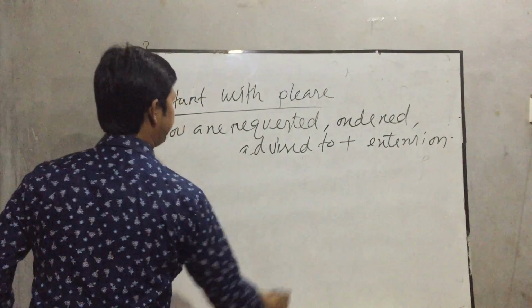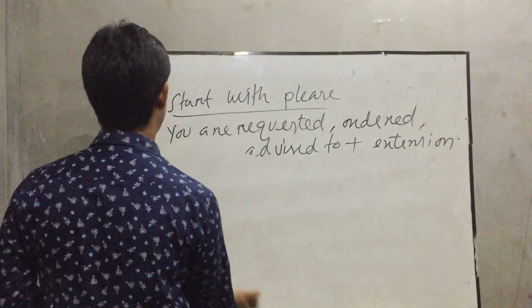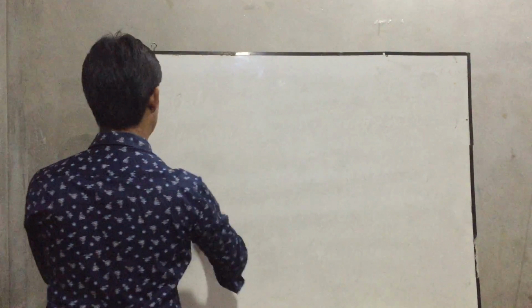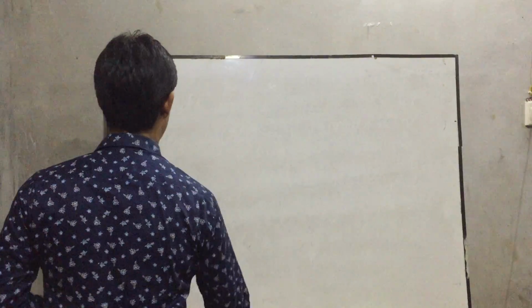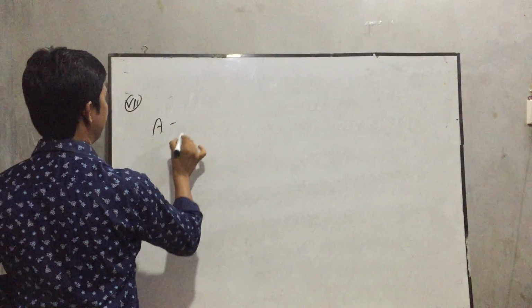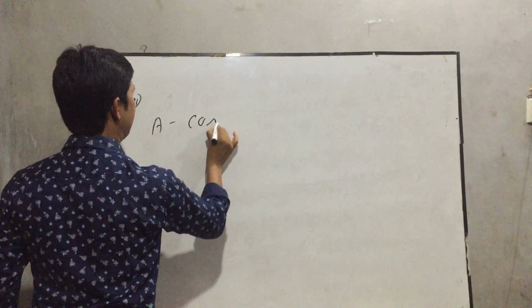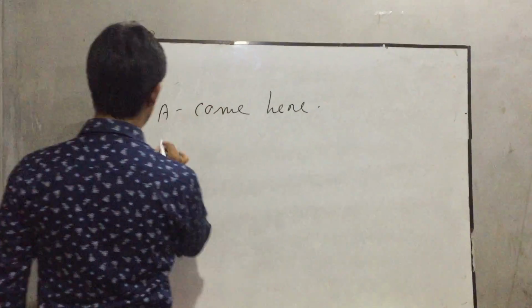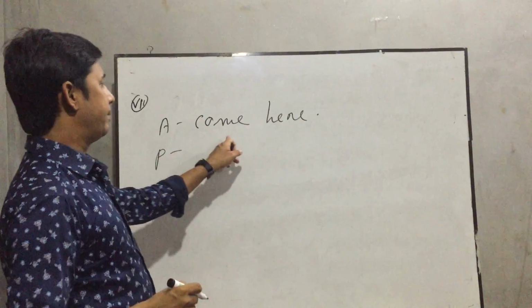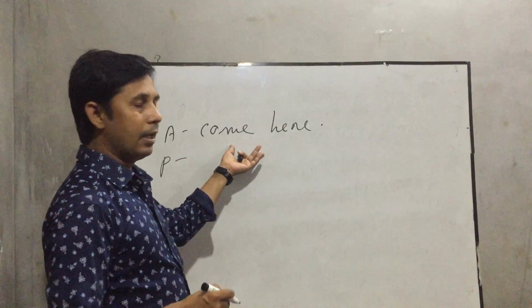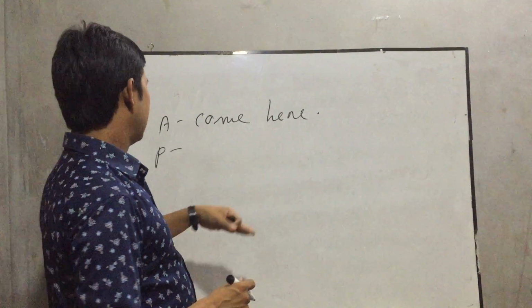For another rule, another example I will show here. Come here. Okay, my dear students, this is active voice. Come here. Start with come, and this is active voice, and this is imperative sentence.